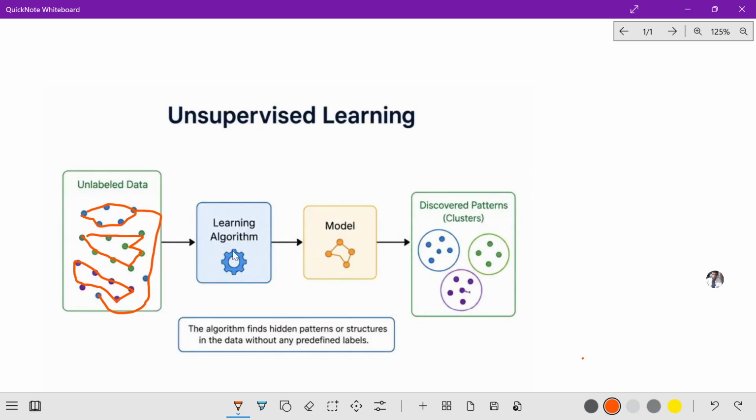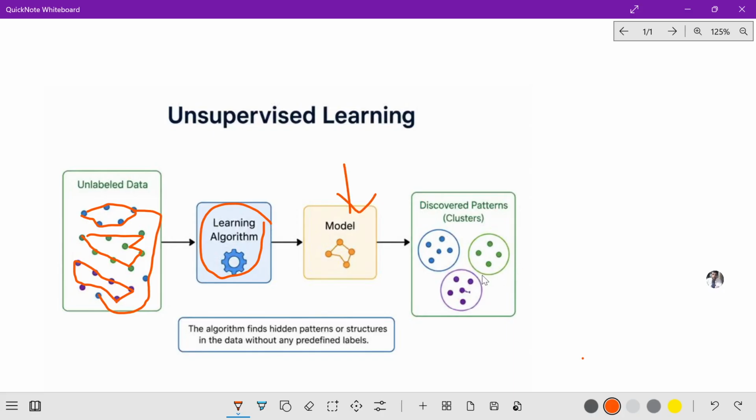Now what is going to happen? After completion of this one, this learning algorithm will analyze the input and identify the hidden patterns, similarities or relationships automatically without any human supervision. So without any supervision, it is going to identify similarities of the data. What is going to happen after completion of the learning algorithm? The model is going to group similar data into clusters or discovered patterns.